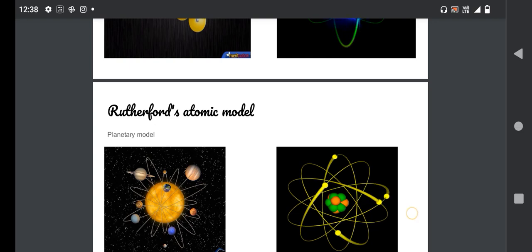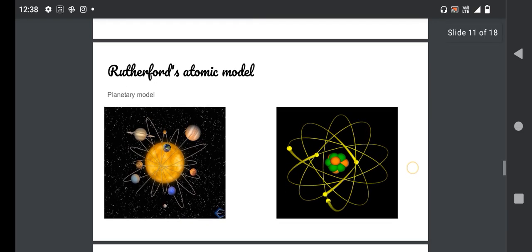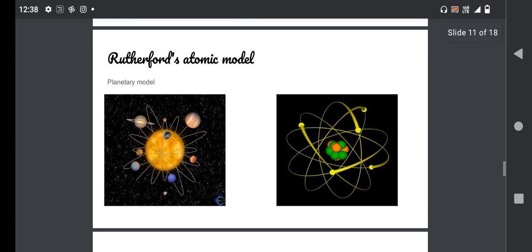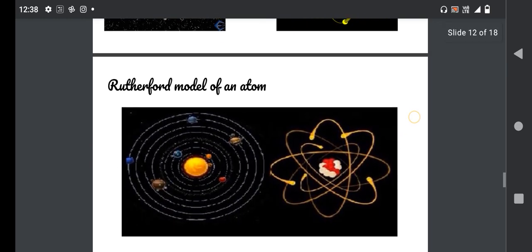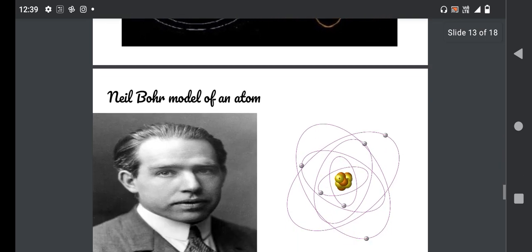However, there were still some problems with this model. For example, Rutherford could not explain why atoms only emit light at certain frequencies. This problem was solved later by a Danish physicist, Niels Henrik David Bohr. Now coming to the Bohr model of an atom.